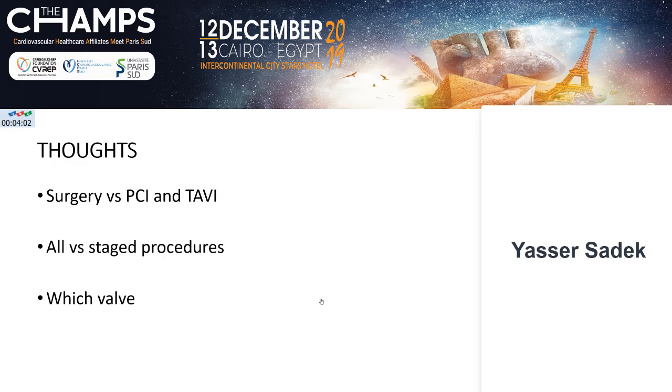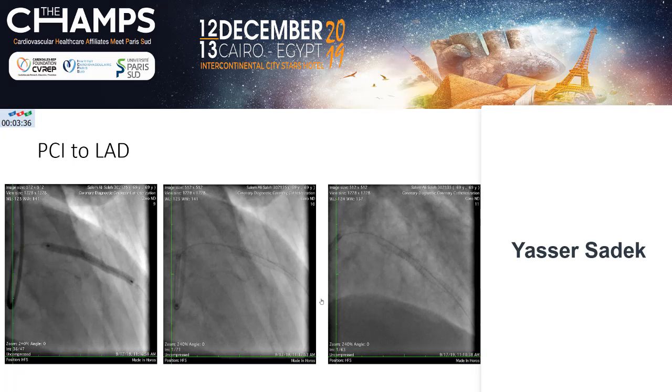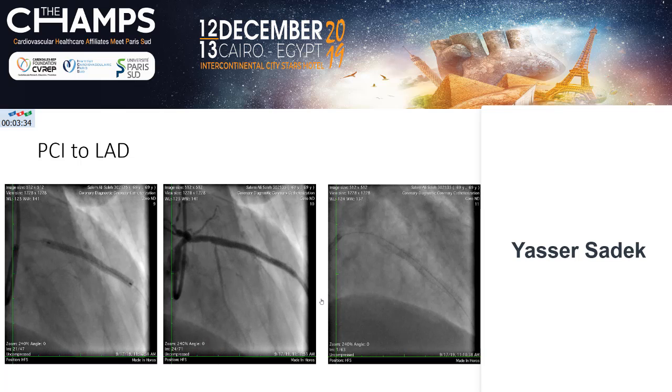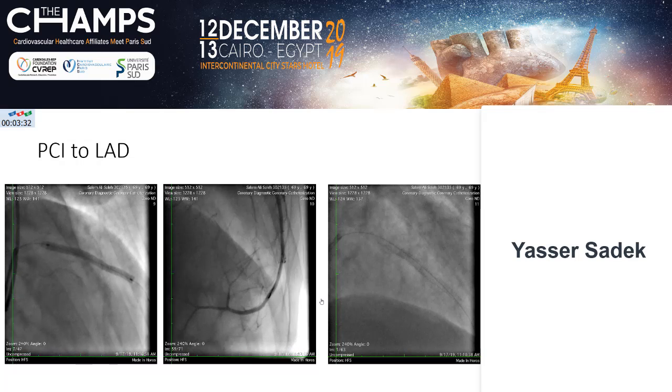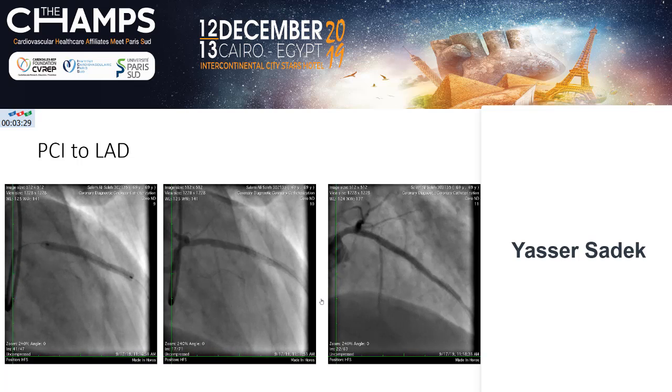And if we have wide sinuses, more than 27, 28 for valve 26, it will be okay. Why? Because the leaflets, when embedded behind the valve, it will not include the left main. When you have large sinuses enough for this valve, and how to protect the left main. So what I did, we staged the procedure to do first PCI, and then after 2 weeks we will see.